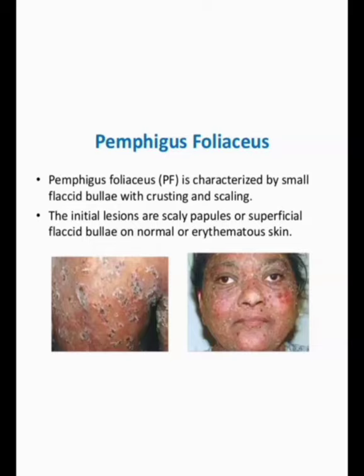The initial lesions are scaly papules or superficial flaccid bullae on normal or erythematous skin. So in this picture you can see the small blisters that rupture, and crust is formed, and scaling also you can see in this picture. So that is the feature of Pemphigus foliaceus. There will be crust formation, scales and small bullae.